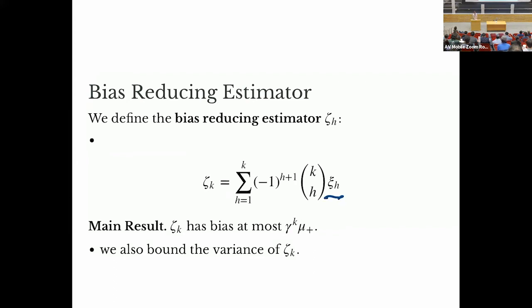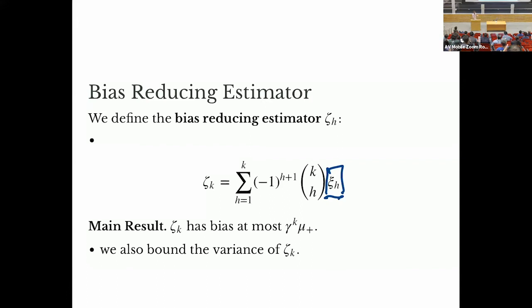Here's my H-wise collision estimator, and I just take this linear combination of those. The main upper bound result that we prove is that this bias reducing estimator, zeta k, has bias at most gamma to the k times the positive sum. So we're reducing the bias from gamma for Hansen-Hurwitz to gamma to the k for this bias reducing estimator.